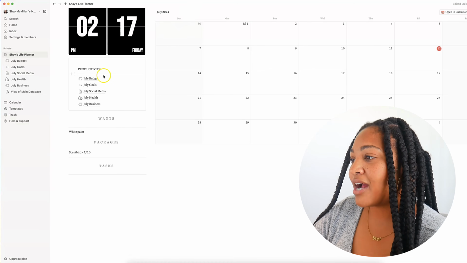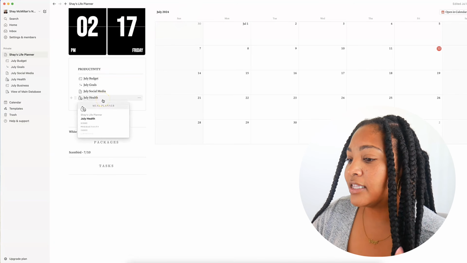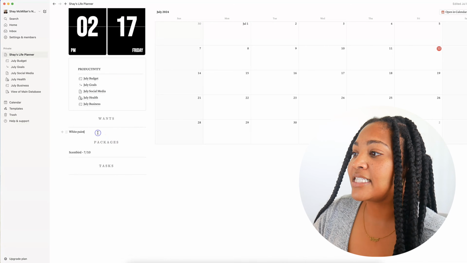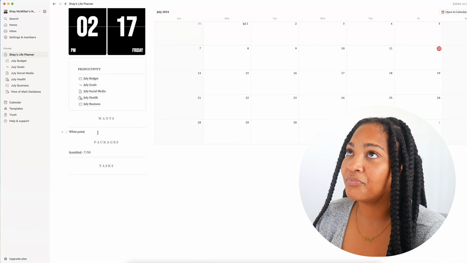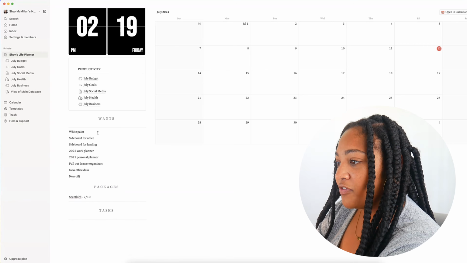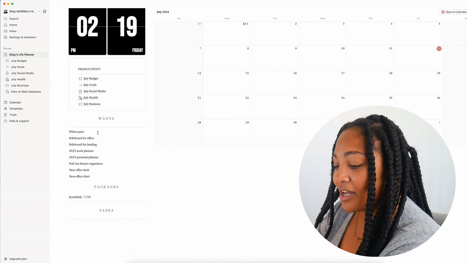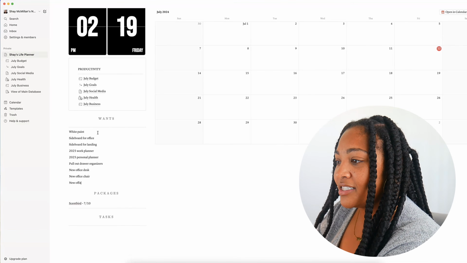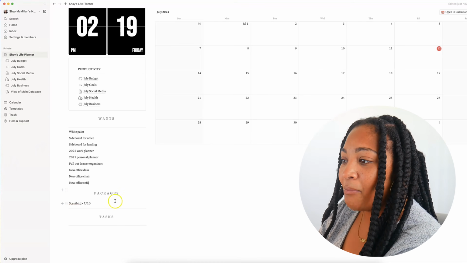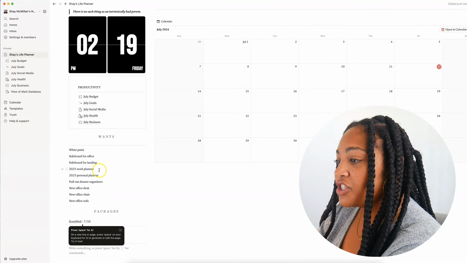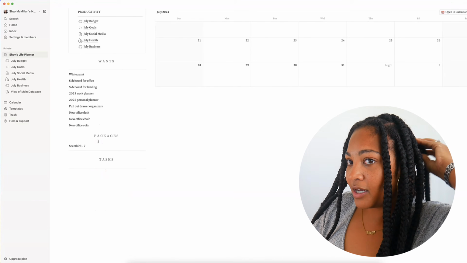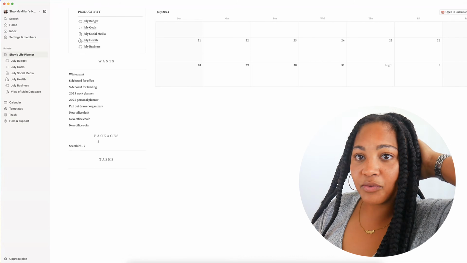But while we're here, I was thinking, I have on here a list of wants, and I mainly just put typically stuff that's kind of like on my wish list. And then I also want a new office chair, I think, I don't know. And then a new office sofa. Maybe, I don't know. Maybe I might want those things, we will see. And for packages, I'm gonna have my Scentbird, it comes every month. It's gonna be coming, I really hate that this sticks out like that. I wonder what that's about.